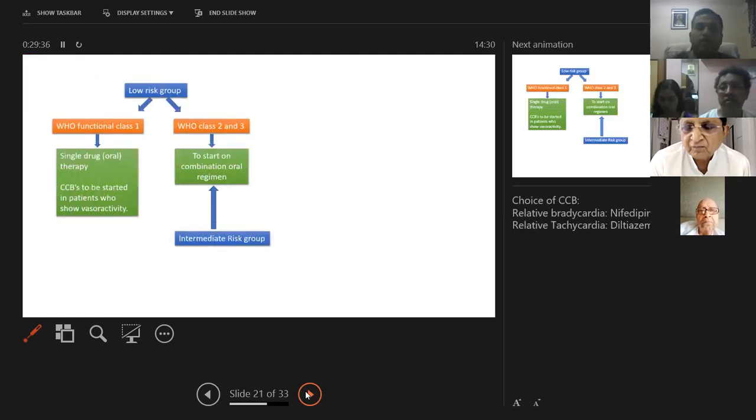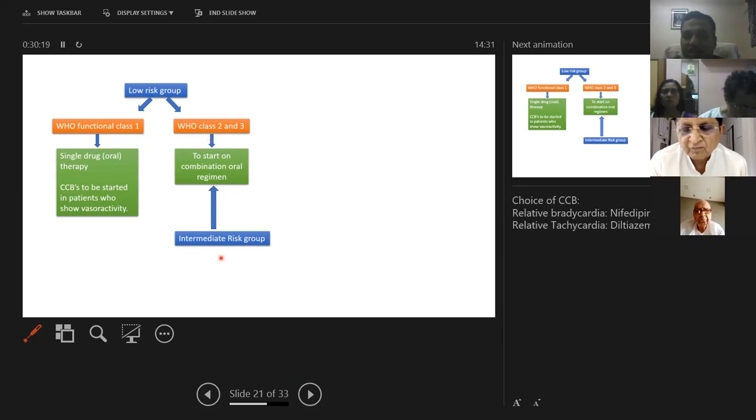Now, depending on how we stratified these patients, low risk group with low chances of mortality in 1 year and high risk group, we will decide on the treatment. If they are low risk group and do not have much symptoms, which is they fall in WHO functional class 1, you can only start one single drug, that is monotherapy. Now, starting a calcium channel blocker will depend on vasoreactivity. Otherwise, endothelin receptor antagonists or phosphodiesterase 5 inhibitors, any one drug can be started and gradually titrated up. But if the patient is symptomatic with WHO functional class 2 or 3, you have to start on a combination regimen, which we saw right now, ambrisentan tadalafil combination or macitentan with sildenafil combination.